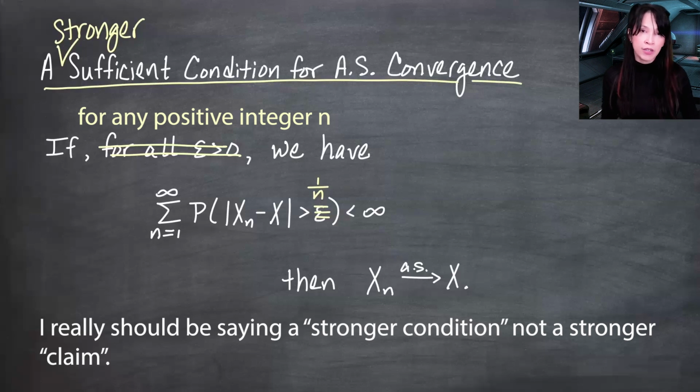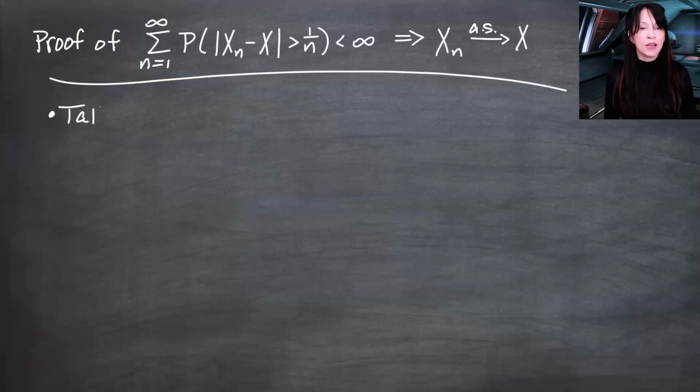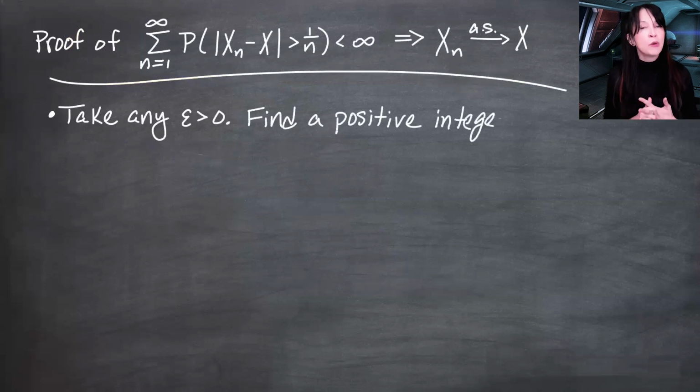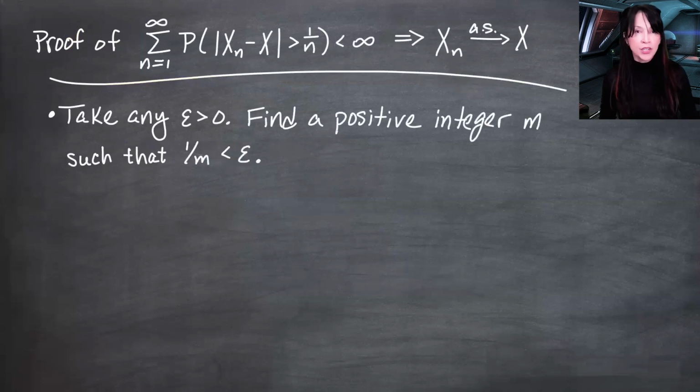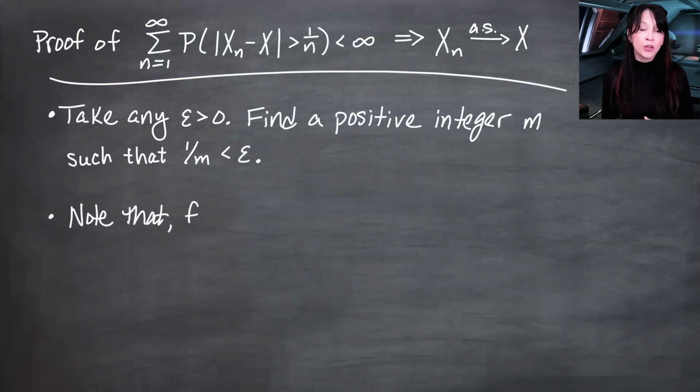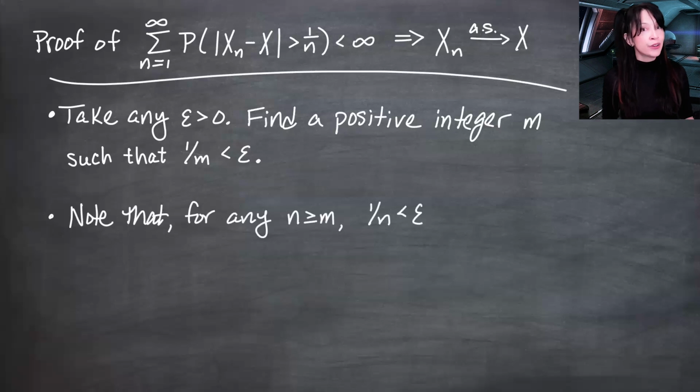I'm going to take any epsilon greater than 0 and find a positive integer m such that 1 over m is less than epsilon. Once you have your epsilon fixed, you can go high enough in the integers so that this quantity is below epsilon. Now note that for any integer n greater than or equal to m, 1 over n is going to be smaller than 1 over m, so 1 over n is going to be less than epsilon.